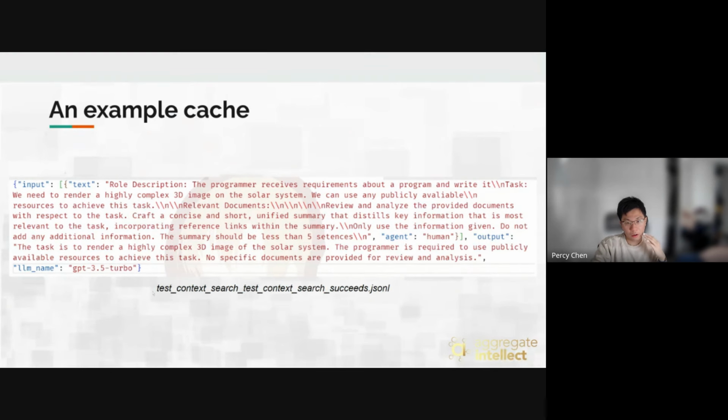And lastly, we also version control this on GitHub. We version control those caches so that we will be able to check if OpenAI has made some changes on their side. We'll be able to see what the changes are in our case and what the potential impact might be, just by inspecting the differences between these two texts.